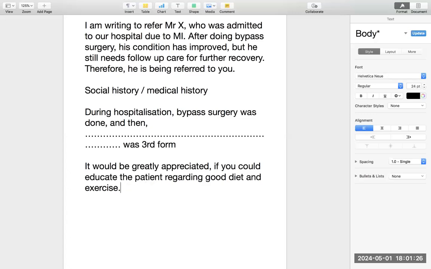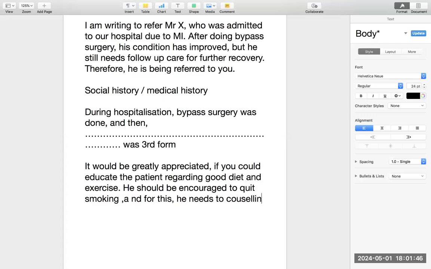That means he or she should be encouraged. Rest of the sentence remains the same. He should be encouraged to quit smoking. And for this, he needs to attend counseling sessions in a quit smoking program.